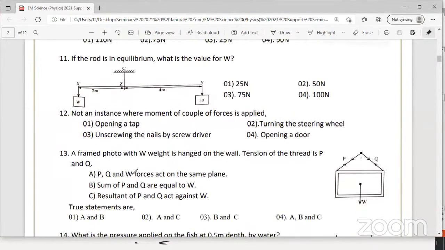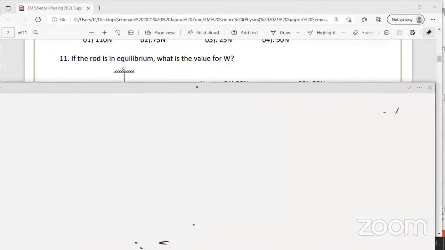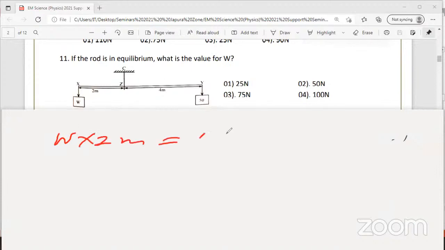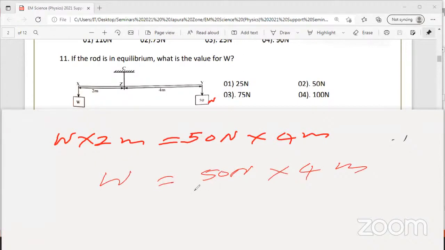What is the equilibrium? What is the value of W? Very easy, simple one. A resultant force and the equilibrium of forces. So this side you can get the product W into 2 meters, equal to 50 Newton into 4 meters. When it is at equilibrium, the left side product should be equal to the right hand side product. Therefore W equals 50 Newton into 4 meters divided by 2 meters.